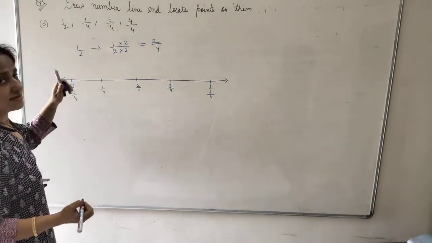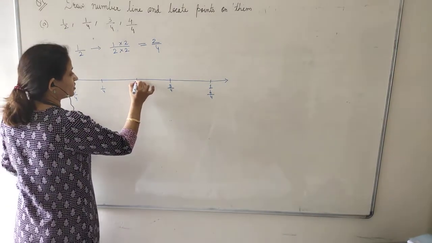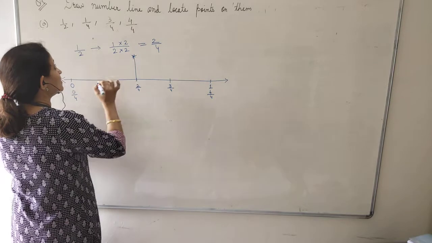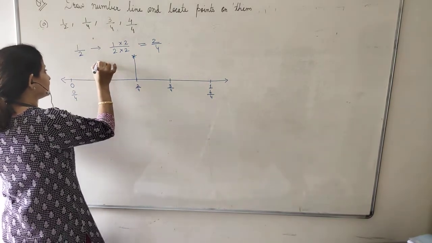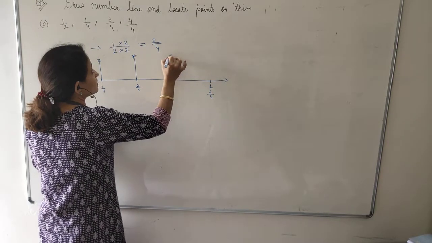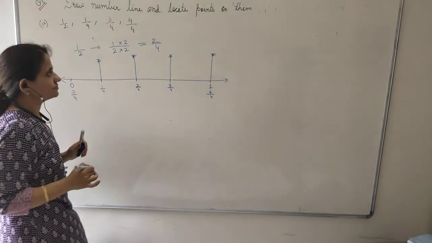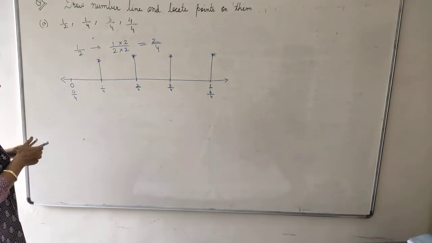Now plot this. 1 upon 2 is 2 upon 4. So here it is. 1 upon 4 is here. 3 upon 4 is here. And 4 upon 4 is here. I'll do B with you.